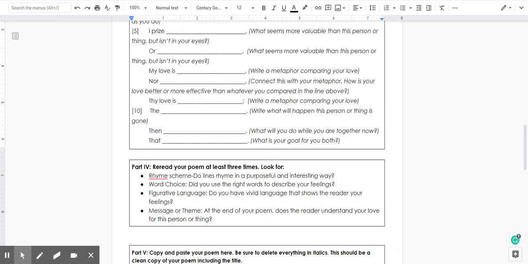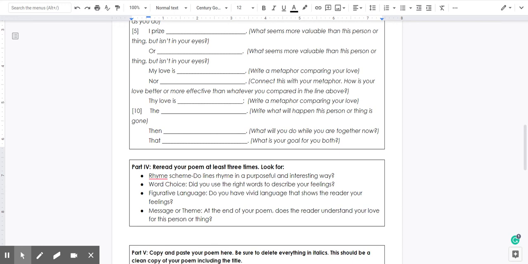And then, thy love is, and again, write a metaphor comparing that love. What is your love like? And then the blank: write about what will happen when this person or thing is gone. What is going to happen to your love when this person is gone? Is it going to continue on? Think about the long run.